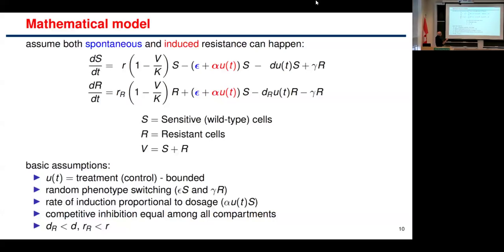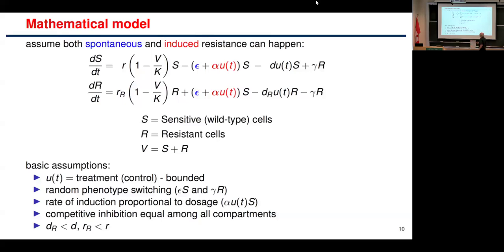We have logistic growth for a sensitive population, logistic growth for a resistant population. As yesterday in one of the lectures, we assume that the rate of growth of the resistant population is slower than the rate of growth of the sensitive population because the resistant population is typically expressing some mechanism of resistance. For example, in the case of MDR1, pumps that will be taking drug, which is what we studied there, pumps that are sort of pushing the chemo agent out of the cell. And that of course has a fitness cost.